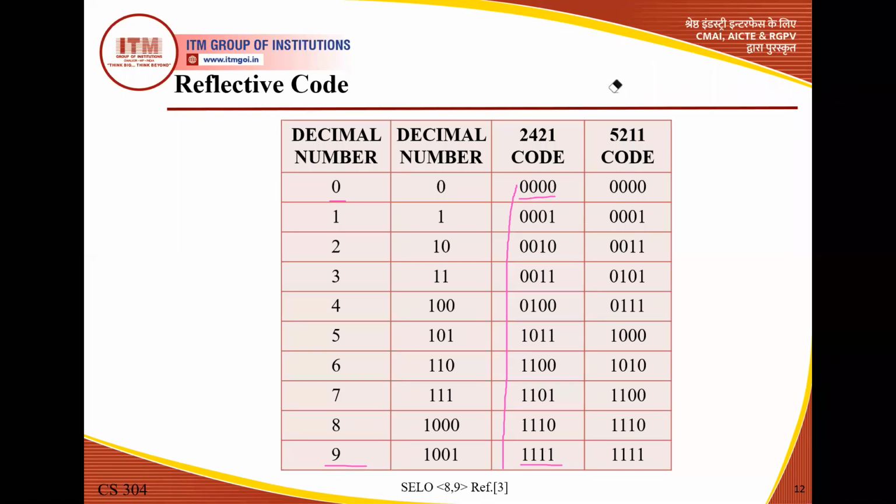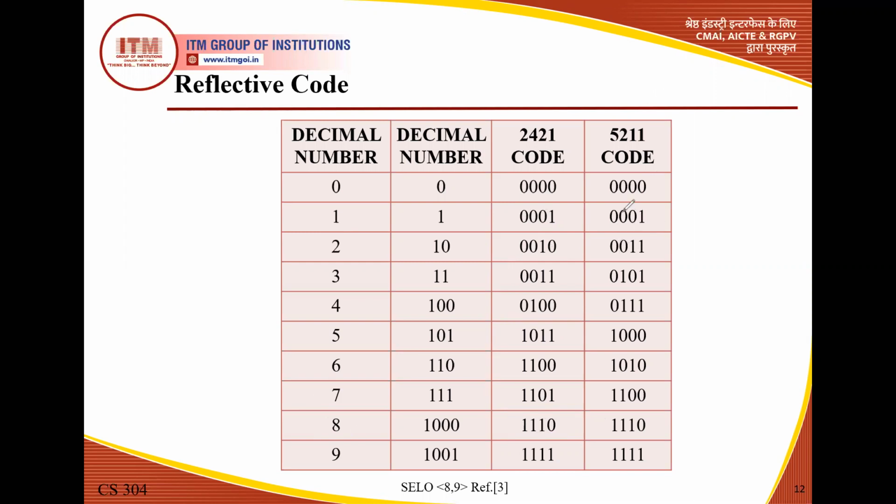Now concentrating on the second point, for the number 1 the 2421 code is 0001, and for 8 the code is 1110. The one's complement of 0001 is 1110: 000 is replaced by 111 and 1 is replaced by 0. This is again a similar case in the 5211 code.